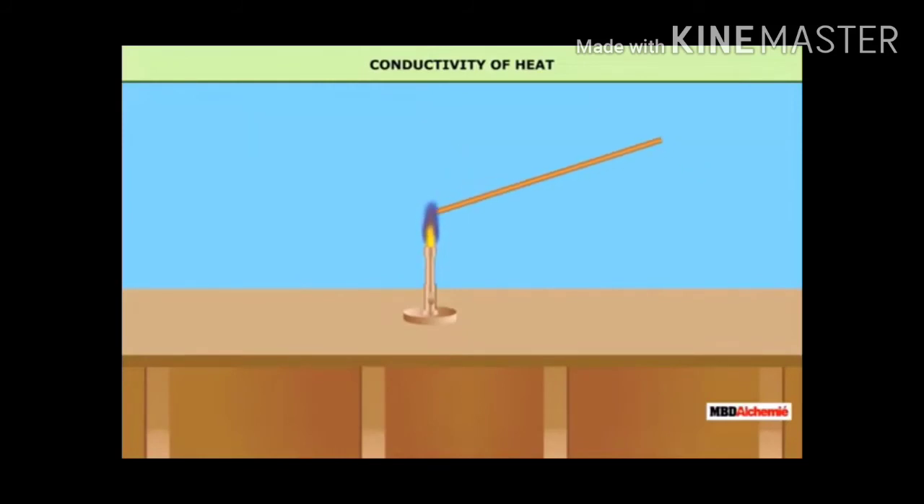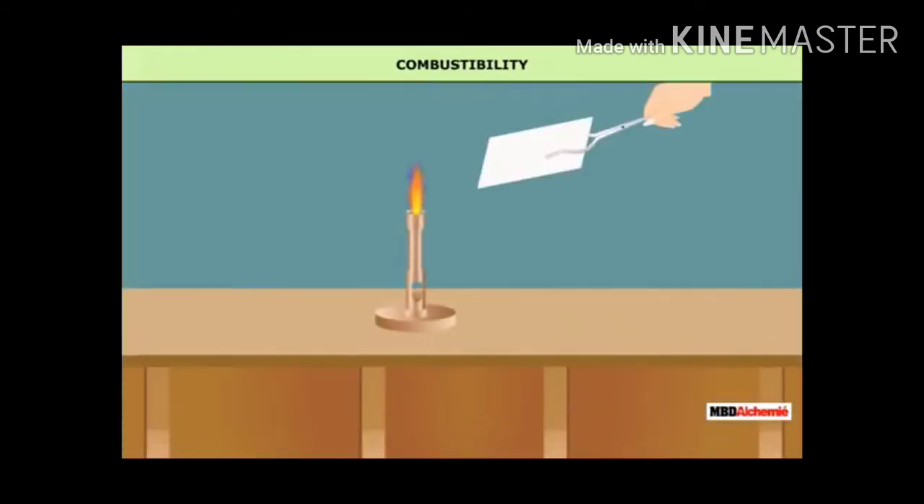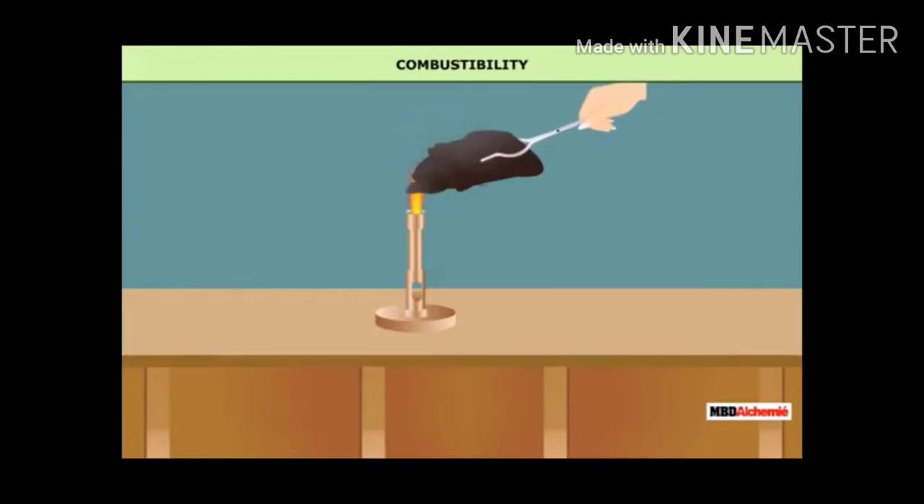Next, conductivity of heat. Let us take a metal rod and heat it at one end. What happens? The heat is transferred to the other end. Now let us take a glass rod and heat it at one end. But here the heat does not transfer to the other end. Metals conduct electricity and transfer heat, and materials which do not conduct electricity do not transfer heat.